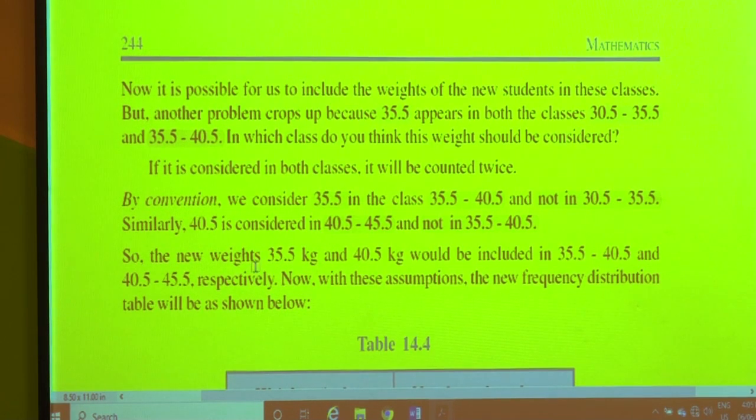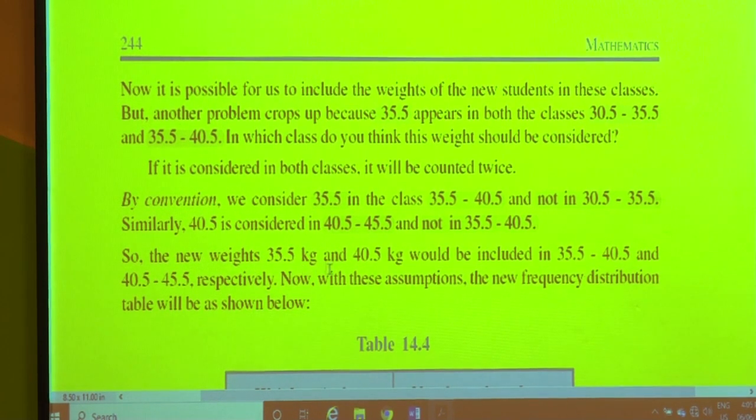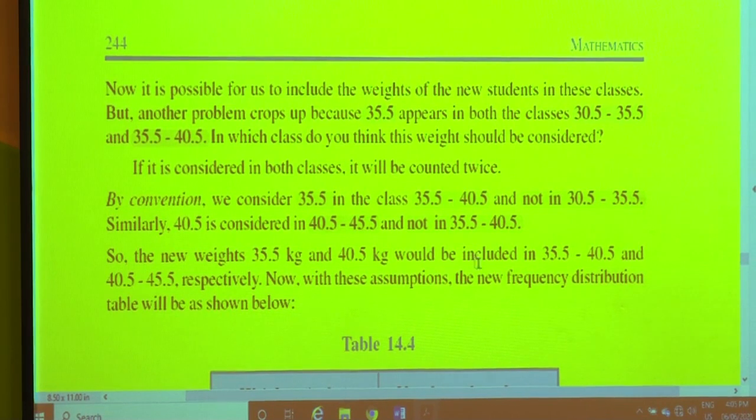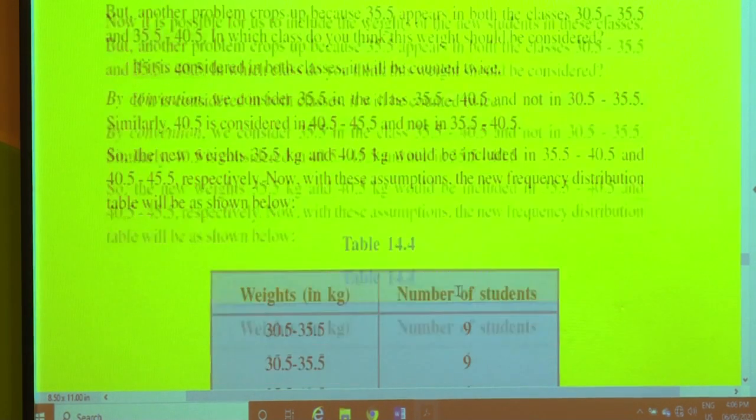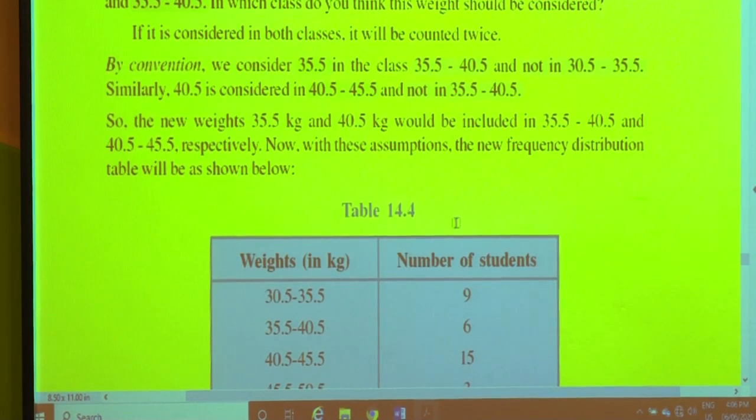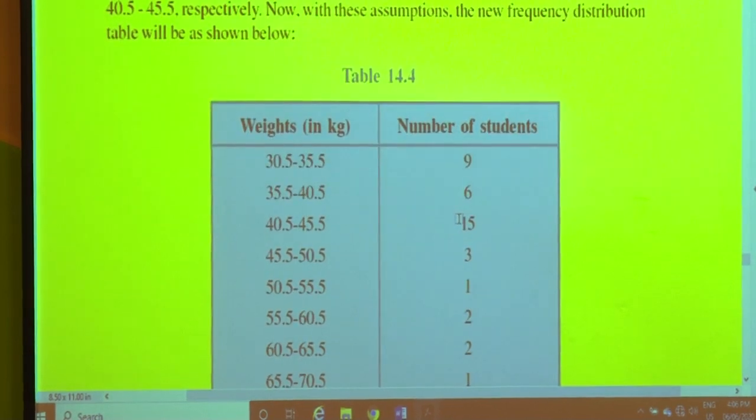So the new weights 35.5 kg and 40.5 kg would be included in the classes 35.5 to 40.5 and 40.5 to 45.5 respectively. Now with these assumptions, the new frequency distribution table is here.